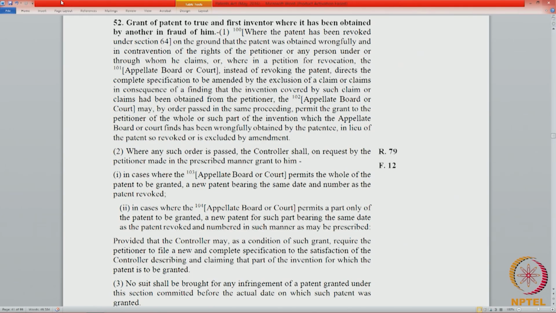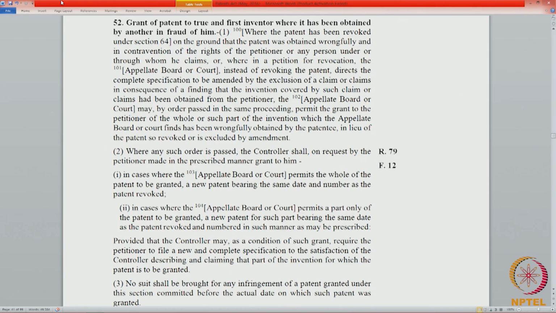In cases where the appellate board or court permits only part of the patent to be granted, a new patent for such part bearing the same date as the patent revoked and numbered in such manner as may be prescribed. Now, for this to happen, the petitioner has to make a request under Form 12 to the controller.